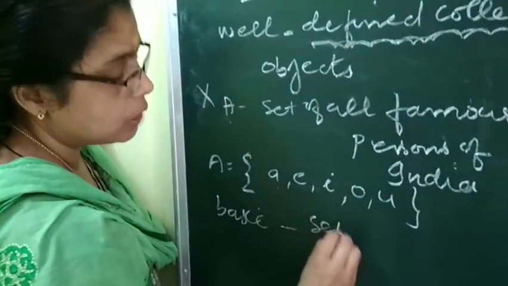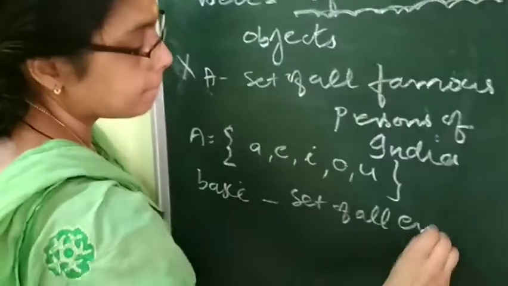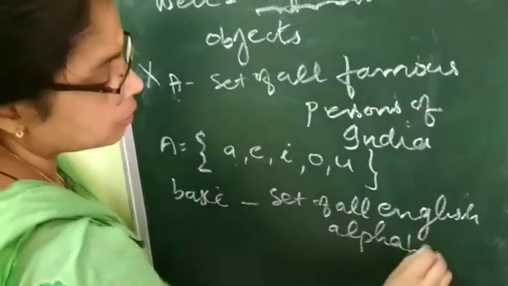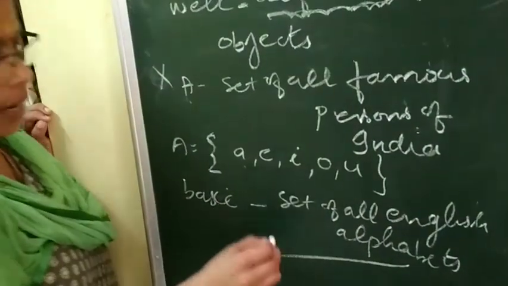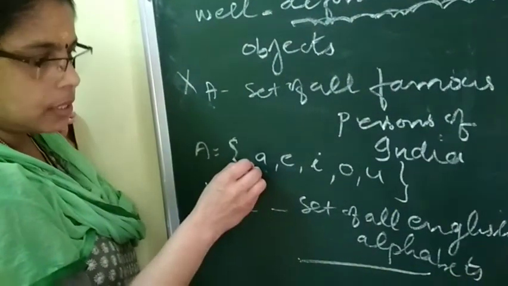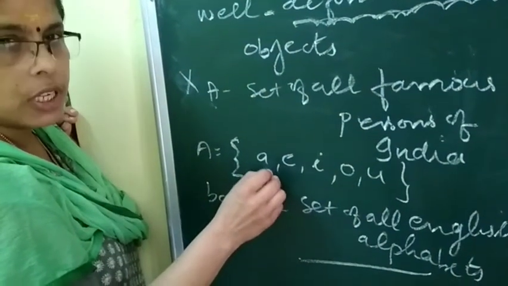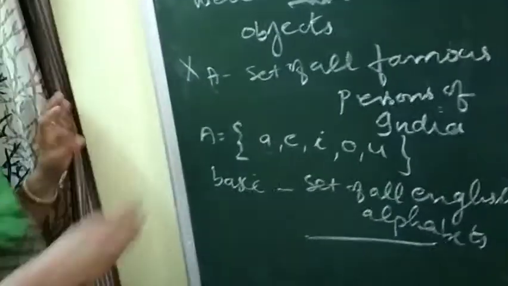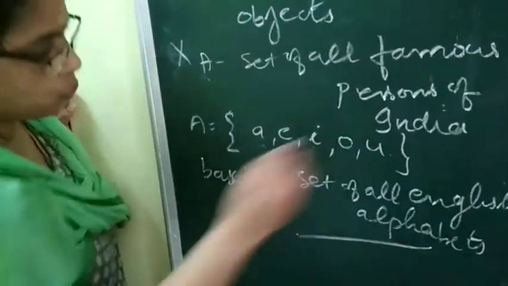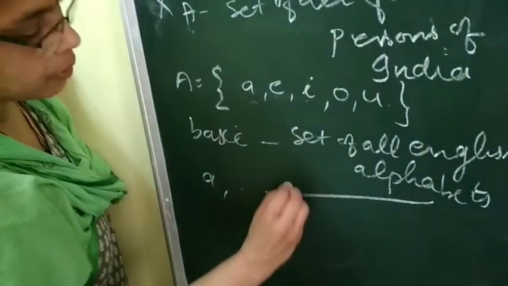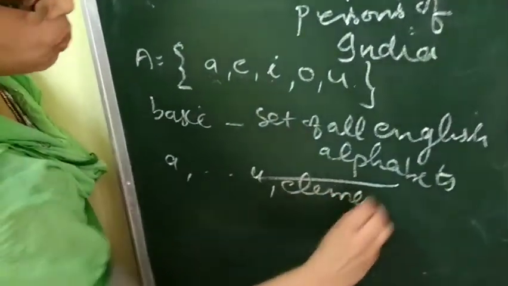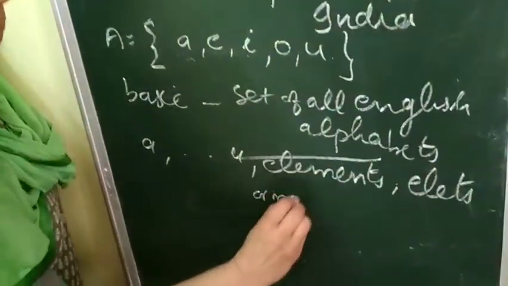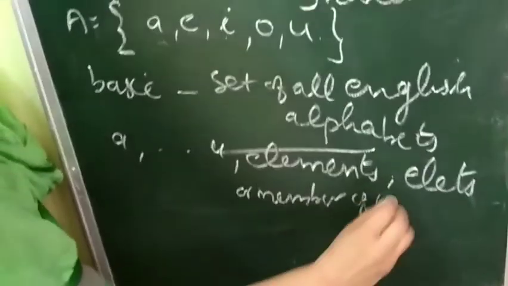That is the set of all English alphabets. This is the basic set, and from this basic set we have selected this. This has a well definition. This can take only A, E, I, O, U. That is why this is a set. And A, E, I, O, U are called elements. Elements को ELTS भी लिख सकते हैं. Elements or members of the set.